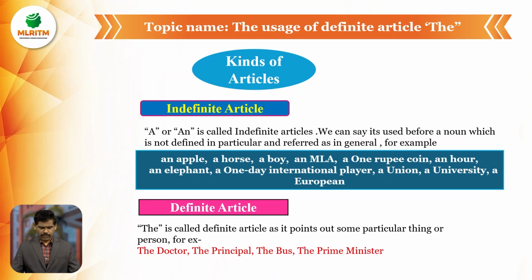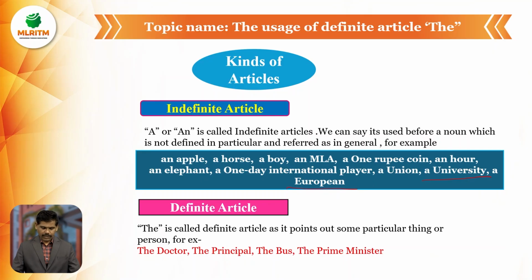Once again, a or an is called the indefinite article. We can say it's used before a noun which is not defined in particular or is referred to in general. For example, an apple, a horse, a boy, an MLA, a one rupee coin, an hour, an elephant, a one-day international player, a union, a university, a European. So these are the examples we discussed in the previous class on the indefinite article.